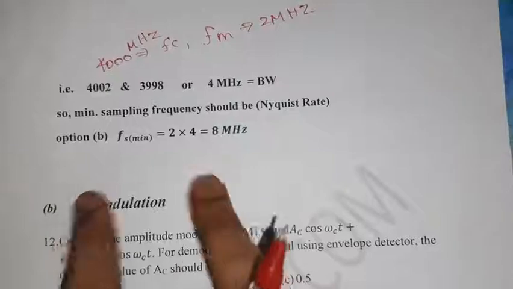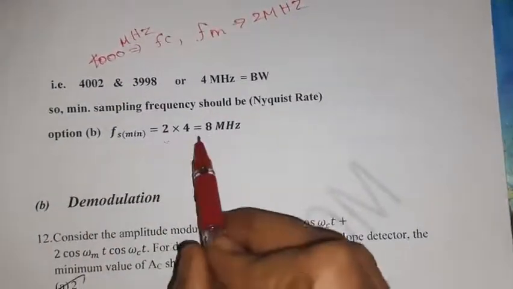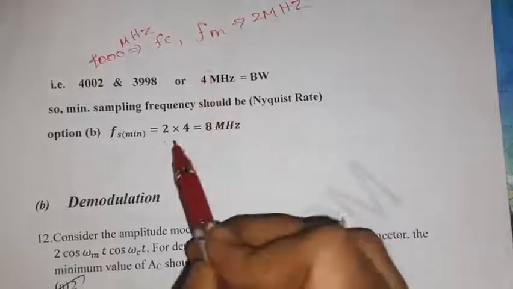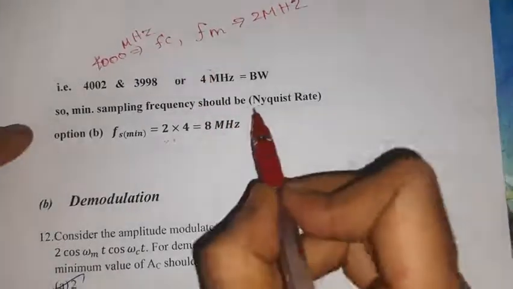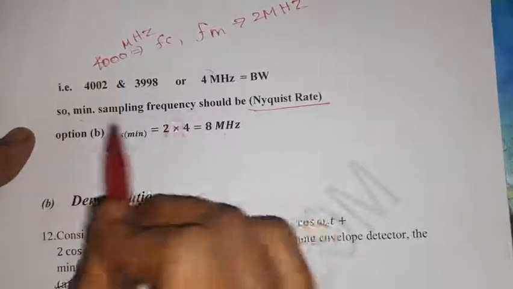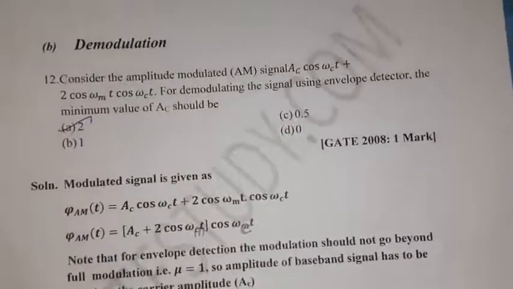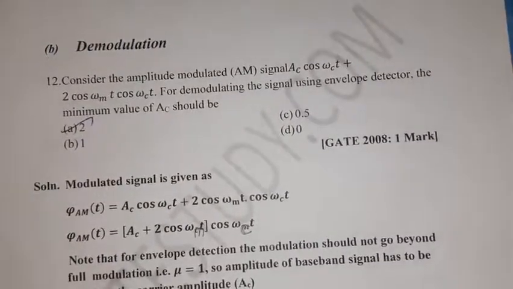So minimum sampling rate Fs minimum equal to 2 into bandwidth. Bandwidth is 4, so 2 into 4, 8 megahertz. That is nothing but the Nyquist rate. Otherwise, the minimum sampling frequency is nothing but the Nyquist rate. We'll see next a problem related to demodulation.